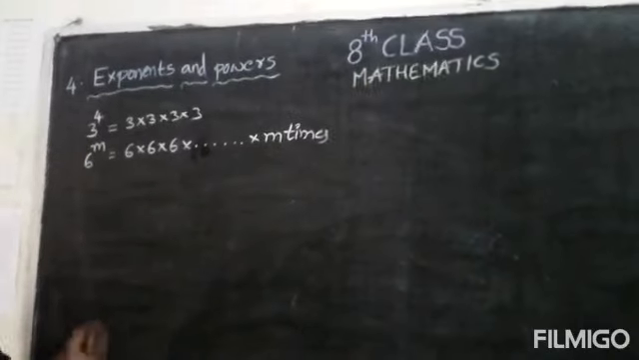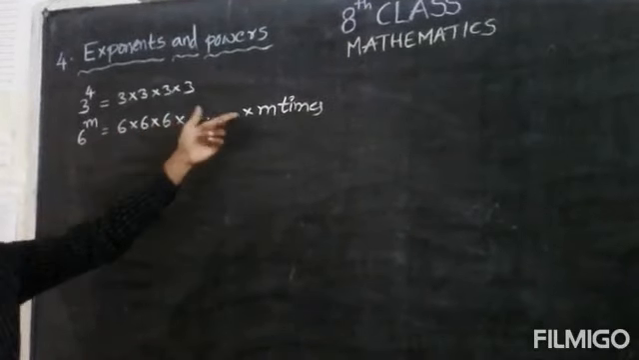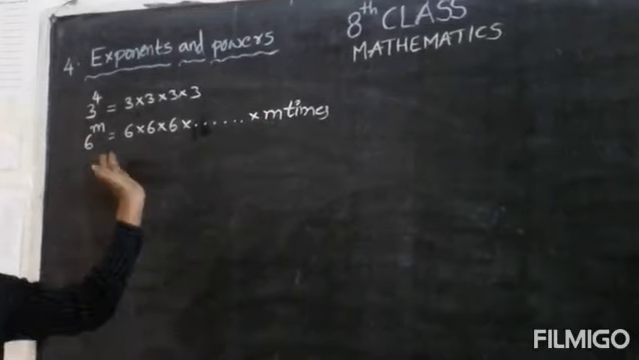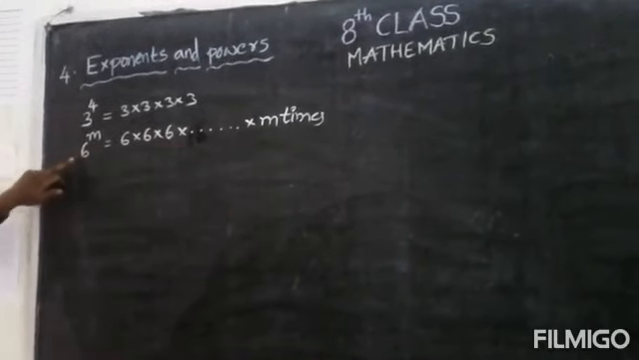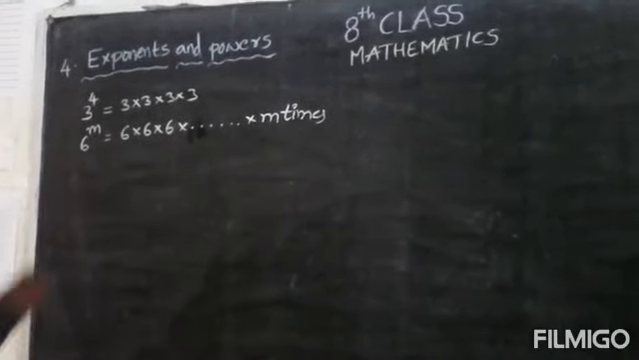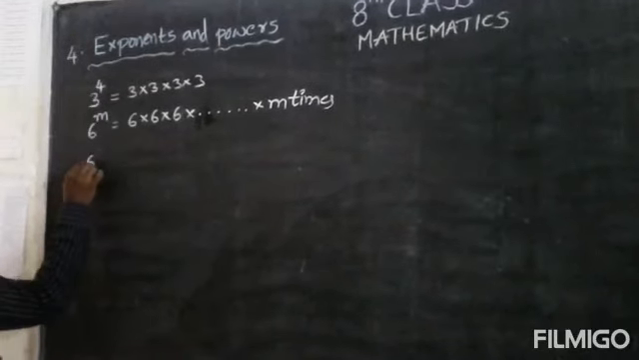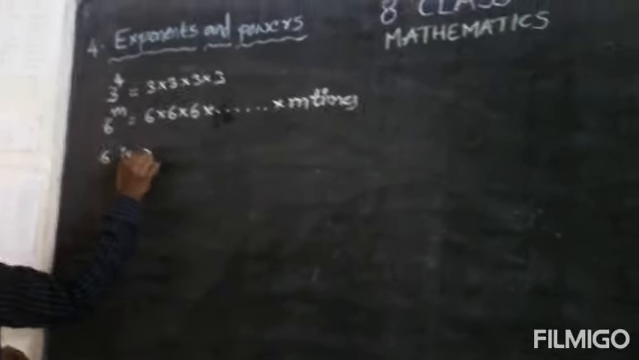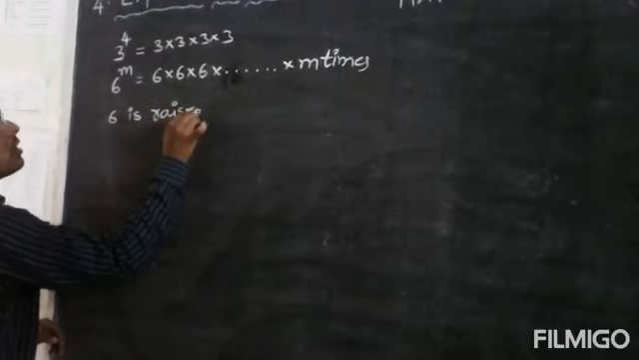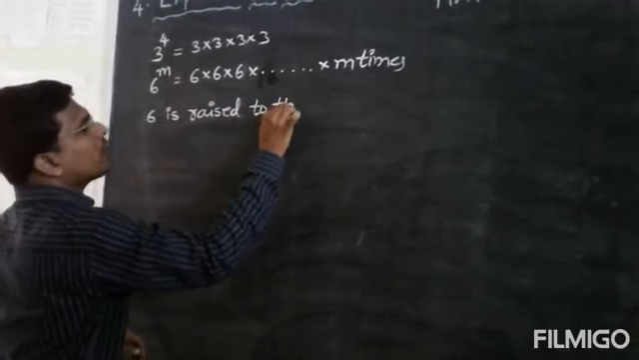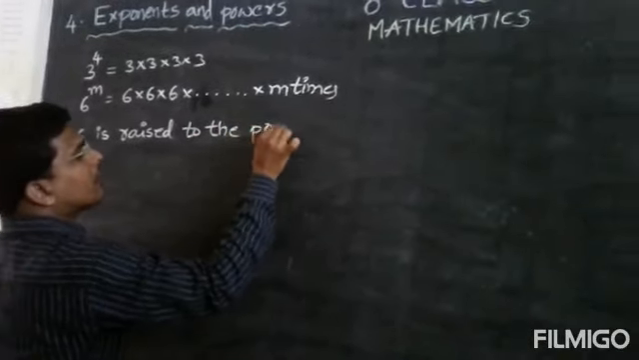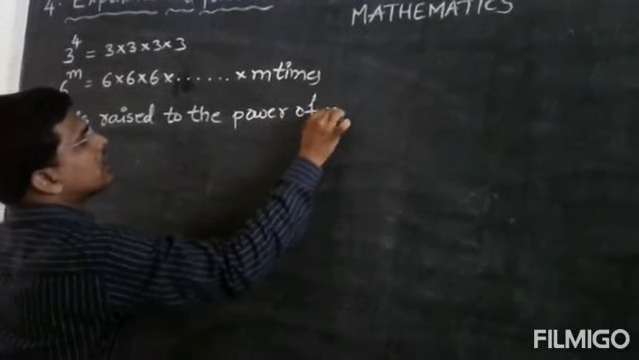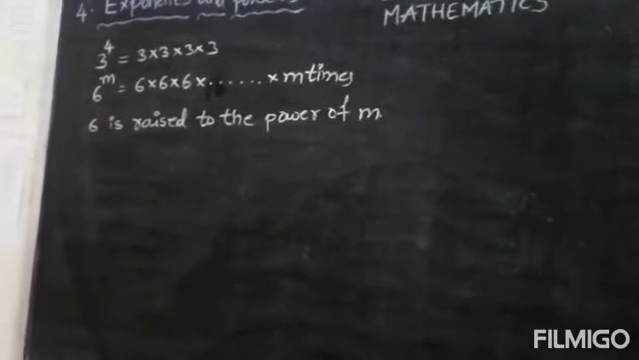If m is a big number, then 6 into 6 into 6 into 6 into 6, we can't write like that. So shortly we can write 6 to the power of m. So this one we can call it as 6 is raised to the power of m.